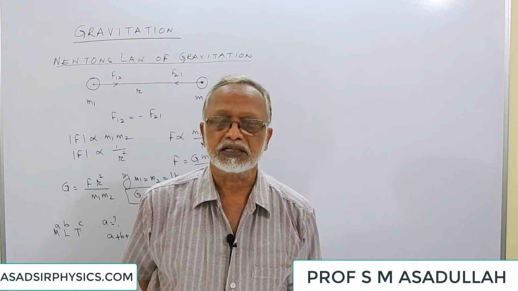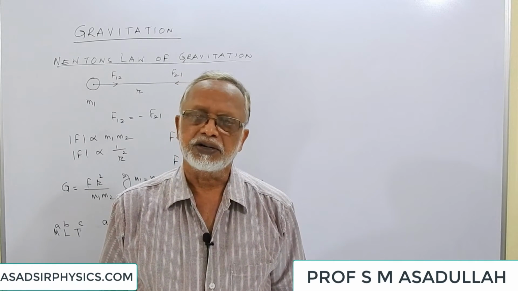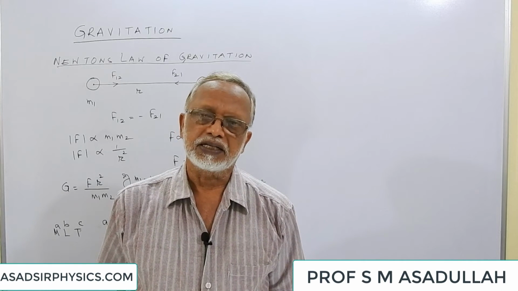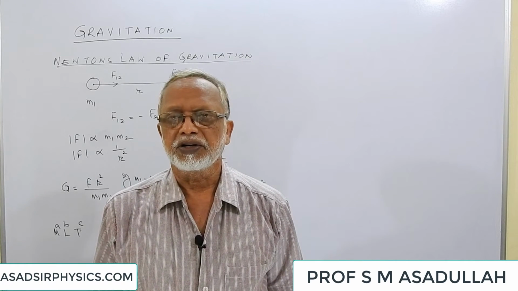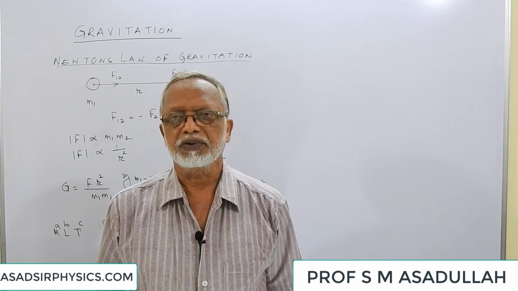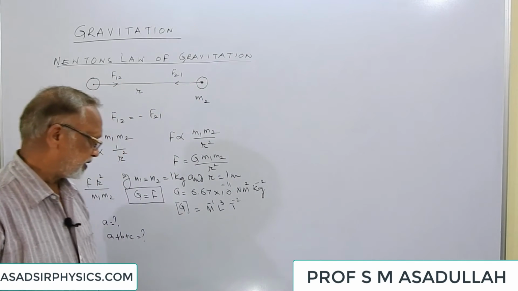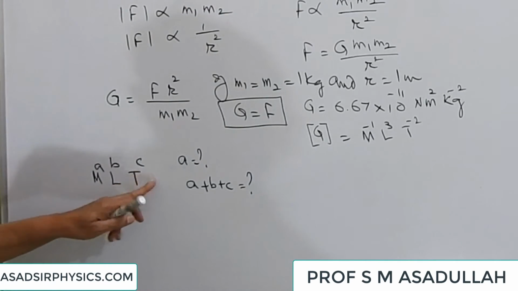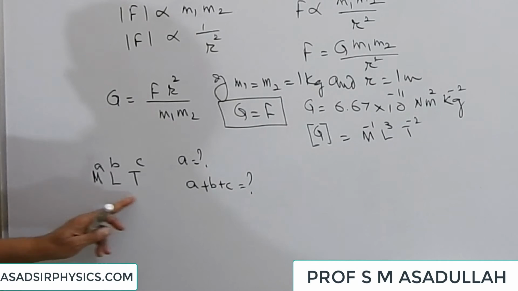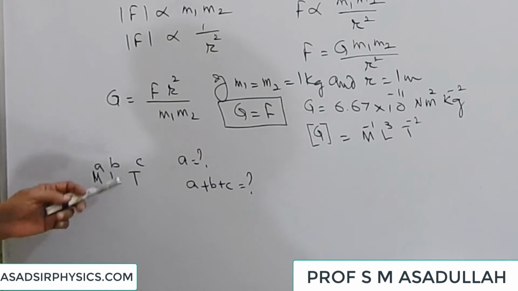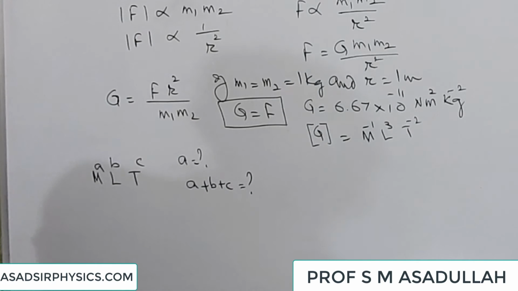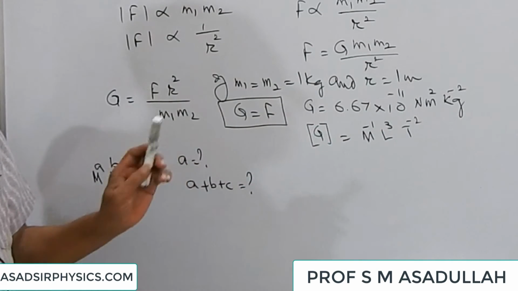Suppose you get a question like this: which of the following quantities has negative dimensions in mass? Capacitance, permittivity, universal gravitational constant, all of the above. Now the answer is all of the above. Or you may get a question like this also: the dimensional equation of gravitational constant is given like this: M to the power of a, L to the power of b, T to the power of c. What is the value of a? Minus 1. What is the value of b? 3. What is the value of c? Minus 2. Or it may be asked like this also: what is the value of a plus b plus c? The answer is 0.